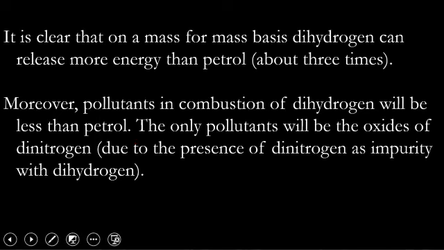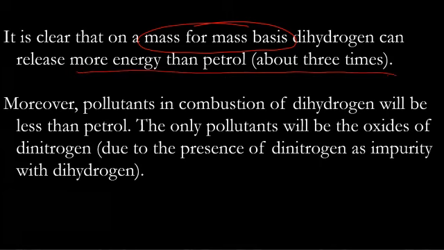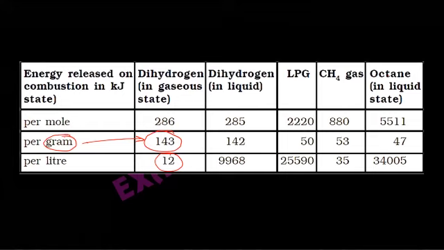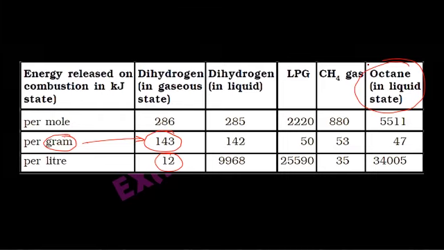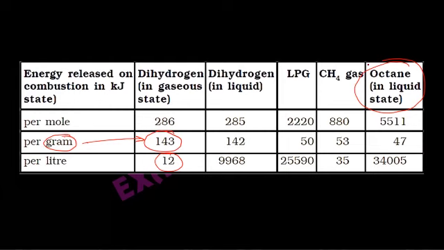So it is clear that on a mass for mass basis, hydrogen can release more energy than petrol, about 3 times. This is actually petrol obtained in liquid state, okay, similar to petrol. 3 times energy for the same amount by mass.